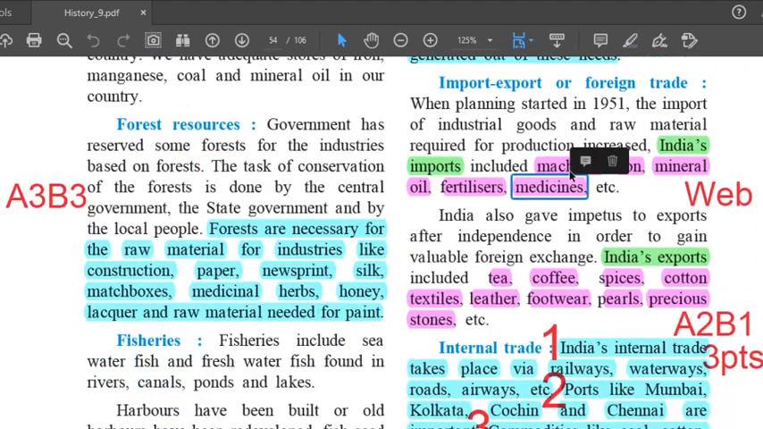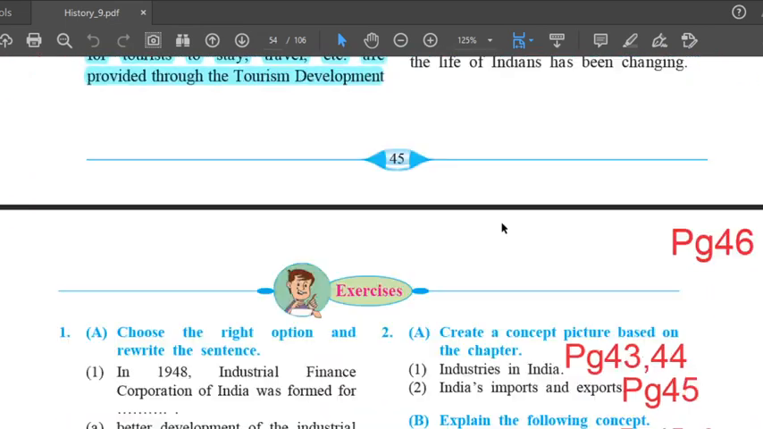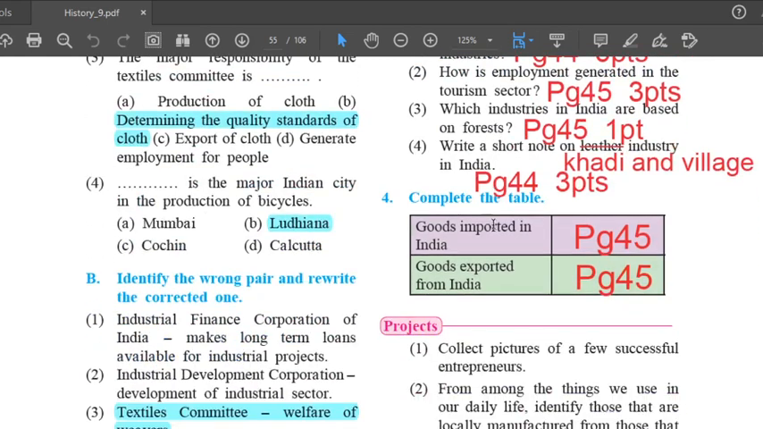Same thing. Goods imported in India: machines, iron, mineral oil, fertilizers, medicines, etc. And the goods exported from India: tea, coffee, spices, cotton, pearls, precious stones, leather, footwear, textiles, etc. So children, I want you all to copy these answers in your history notebook.